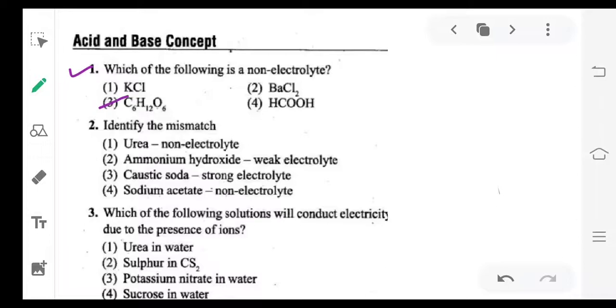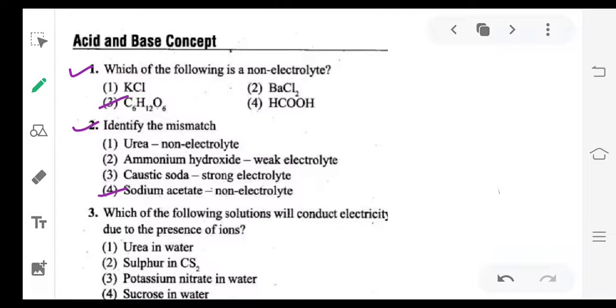Next, identify the mismatch. Second question. Urea, non-electrolyte, that is correct only. Ammonium hydroxide, weak electrolyte. As ammonium hydroxide is a weak base, that's why it is a weak electrolyte. Caustic soda means NaOH, so it is a strong base, strong electrolyte. Sodium acetate is a salt, it is an electrolyte, but they given non-electrolyte, that's why this is the mismatch, correct answer.